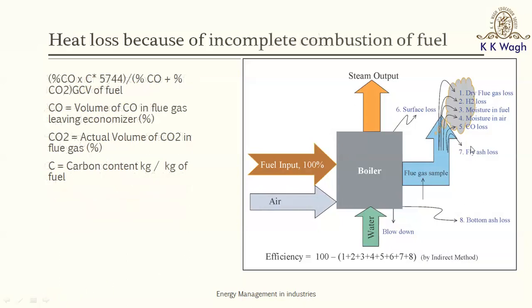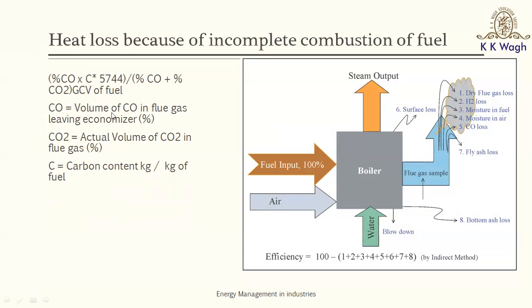The next loss, we call it the CO loss or carbon monoxide loss, and that is because of incomplete combustion. So whatever we try to do, there would be some incomplete combustion. If it is a good boiler, a new boiler with an efficient burner, these losses could be less. If the fuel is more pulverized, if it is a solid fuel, if the quality of the fuel is good, then the carbon monoxide losses would also be less. So in order to reduce this loss because of incomplete combustion, we need to concentrate on the quality of the fuel. We need to concentrate on the quality of the burner which is used. We need to optimize the supply of air which is being supplied to the boiler, and that way we can reduce the CO loss.